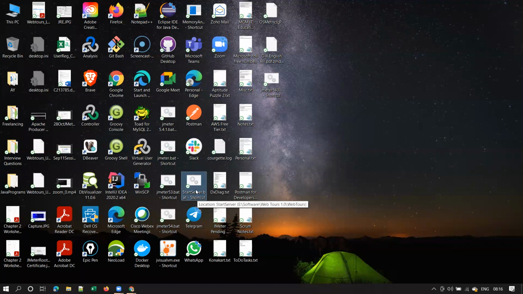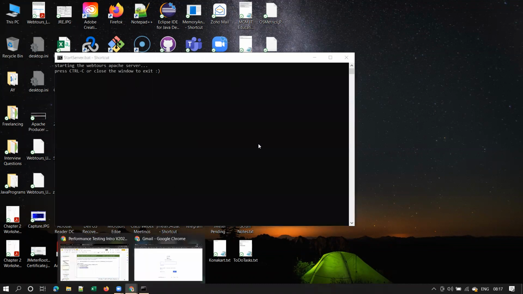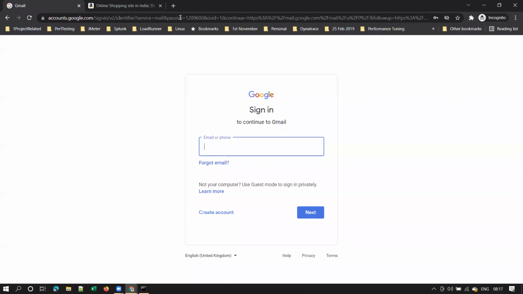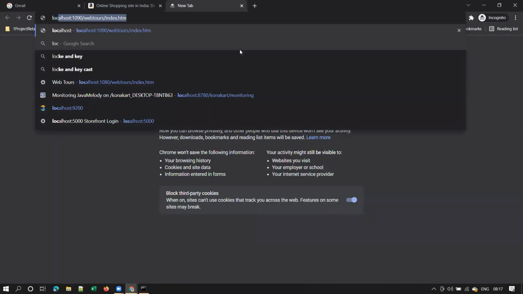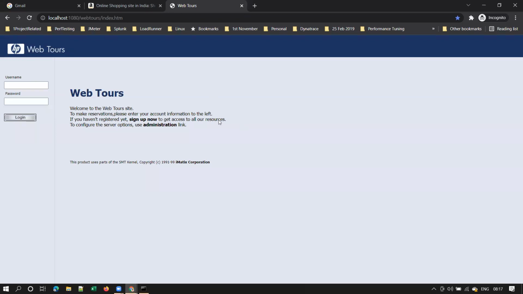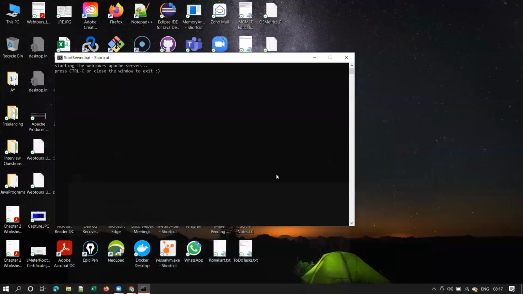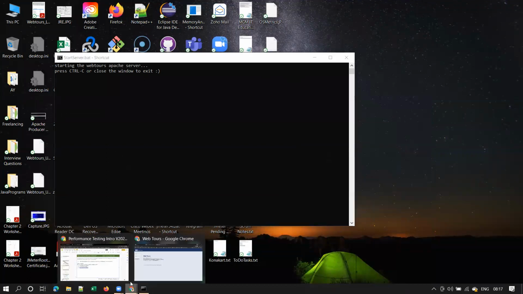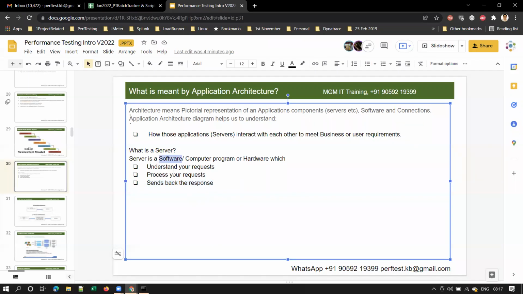So this is the WebTools server running on my machine, right? And I'm able to access it. I started the server and let me try to access the application. This is the application URL, right? So here WebTools is a software. In this particular case, WebTools is a software running on my machine. Clear, guys? Yes, sir. Right? And hardware is also termed as a server, right? Hardware is also termed as a server. So basically, what is the takeaway from this slide?